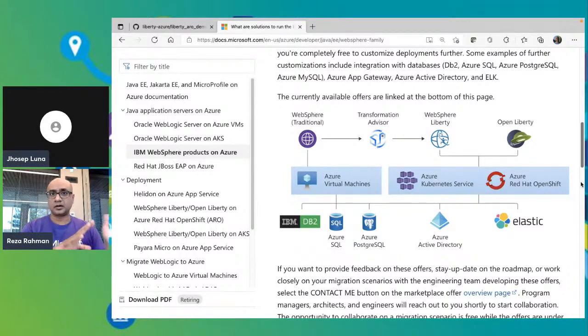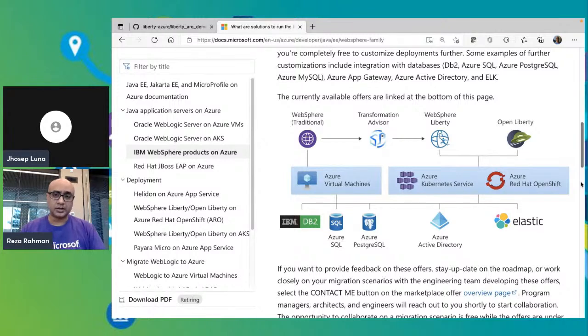In fact, today I'll be showing you one of those integrations, in particular with Azure PostgreSQL. But similarly, we are enabling all kinds of database access, either on-premise or on Azure. For example, a common scenario is running DB2 on-premise and running the WebSphere product family on Azure.